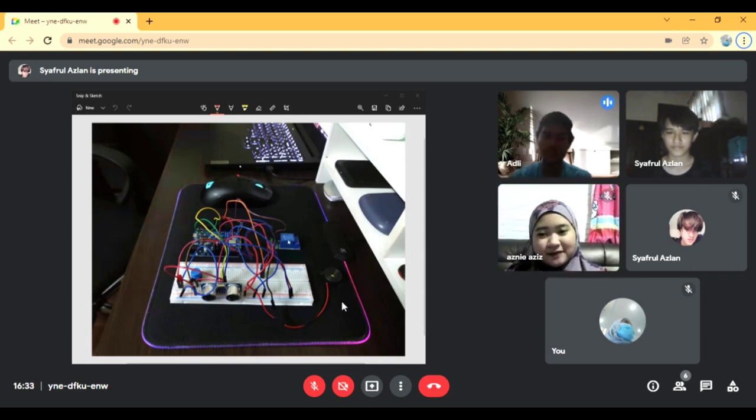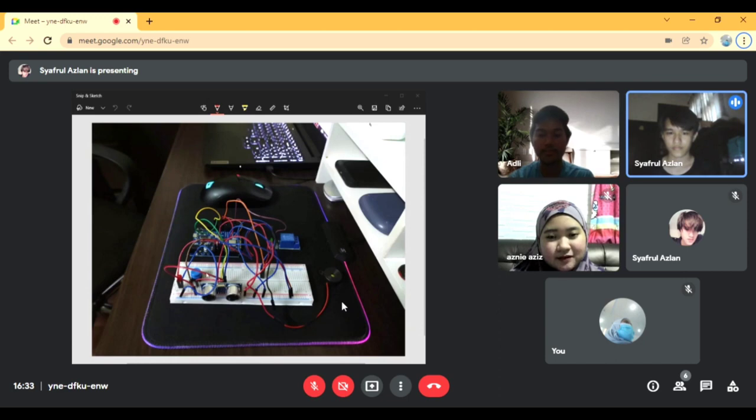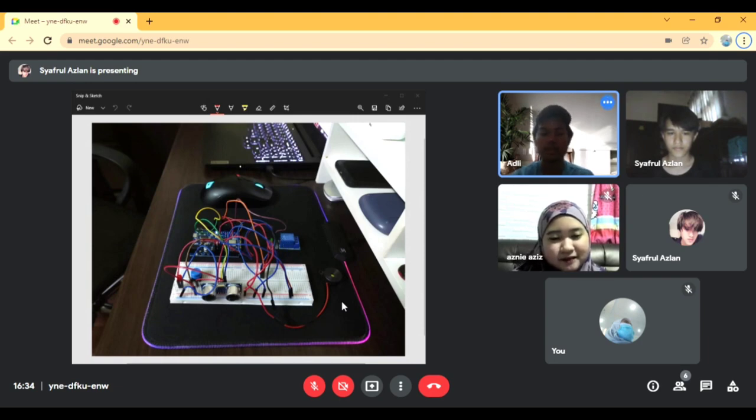Hello, today I'm going to talk about our project device. This is our device, as you can see here, Naughty House. Our device consists of an ultrasonic sensor, buzzer, relay, ESP8266, which is the main board, and then LED, wire male to male and male to female.